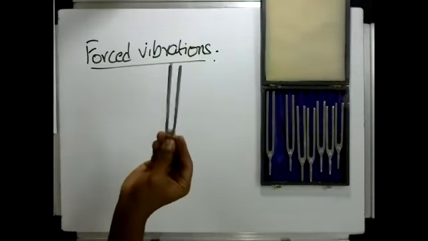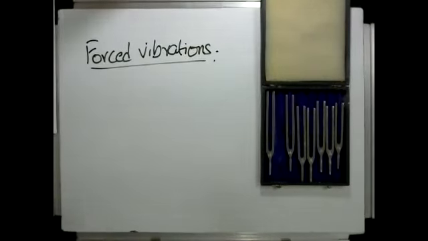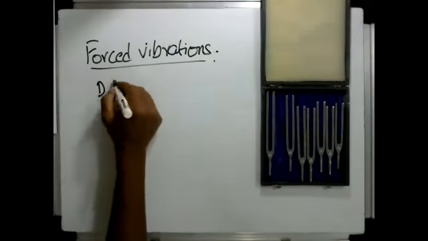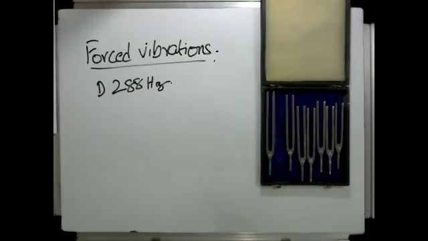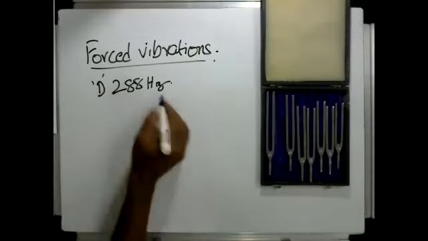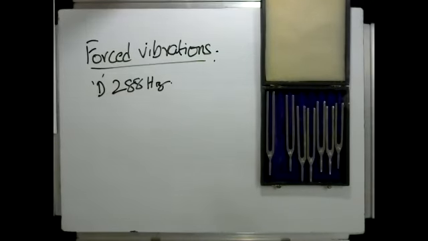You can't see it. So this happens to be D, 288 Hertz. The note is called D, and the frequency of this particular tuning fork is 288 or nearly 288.